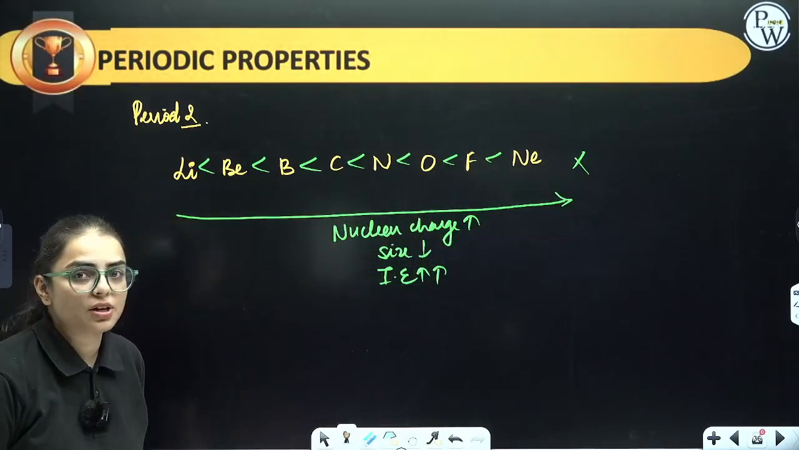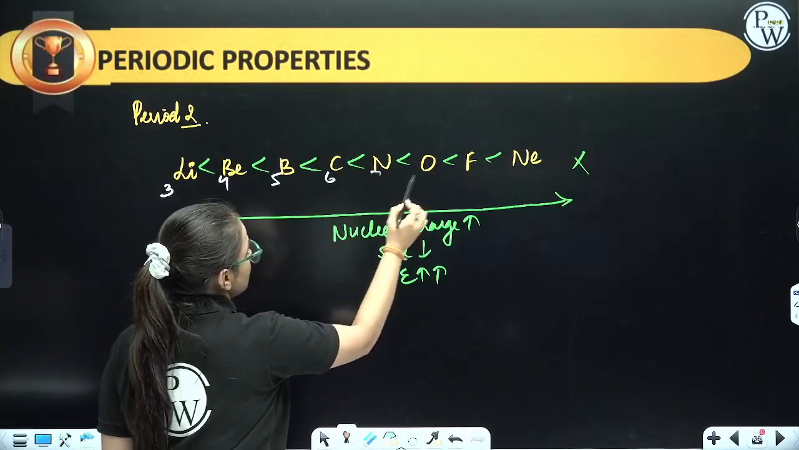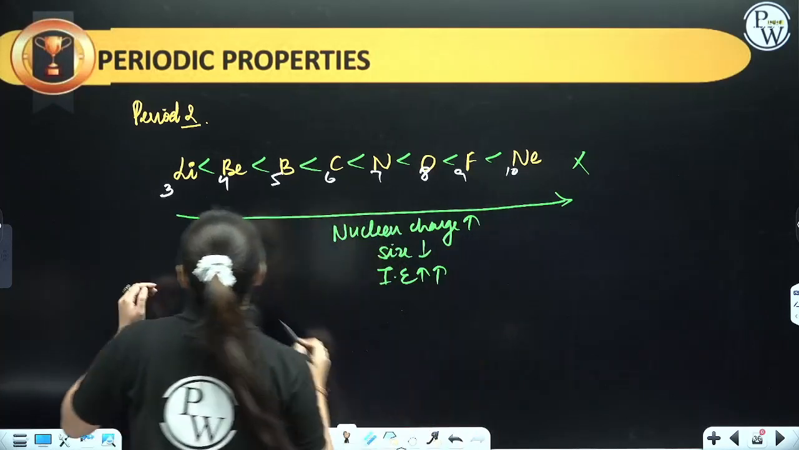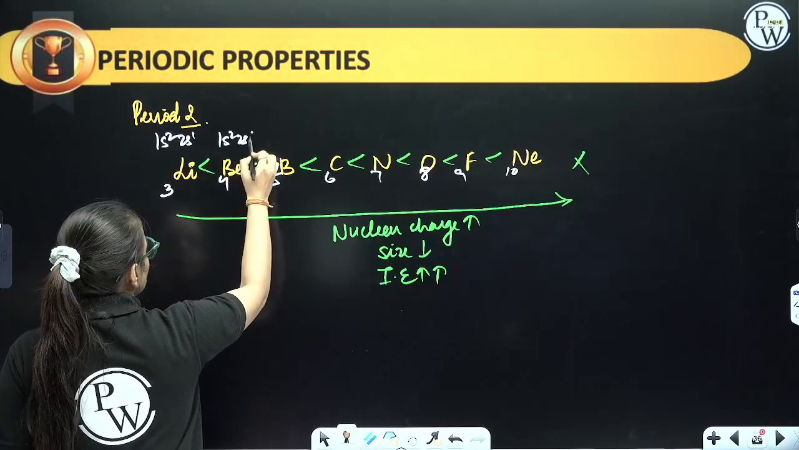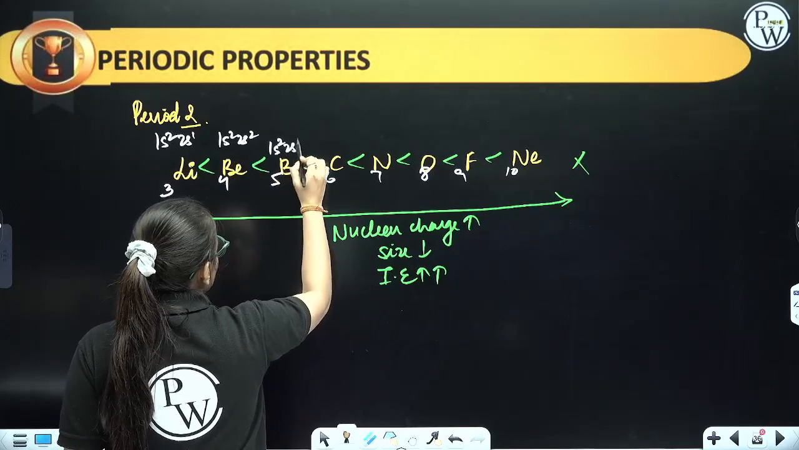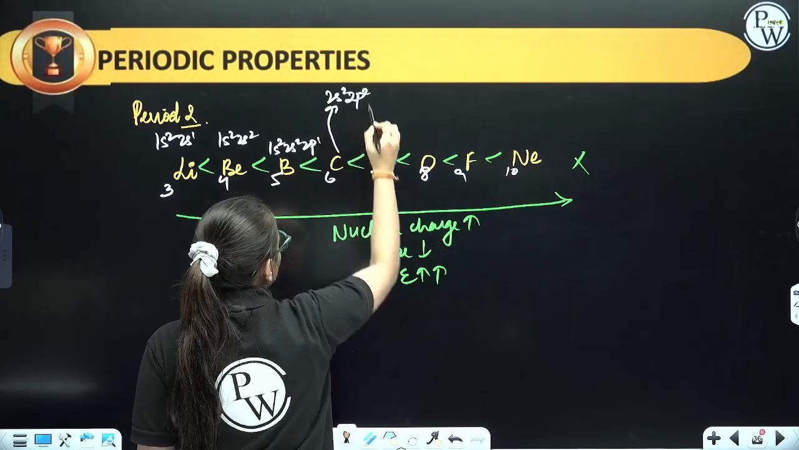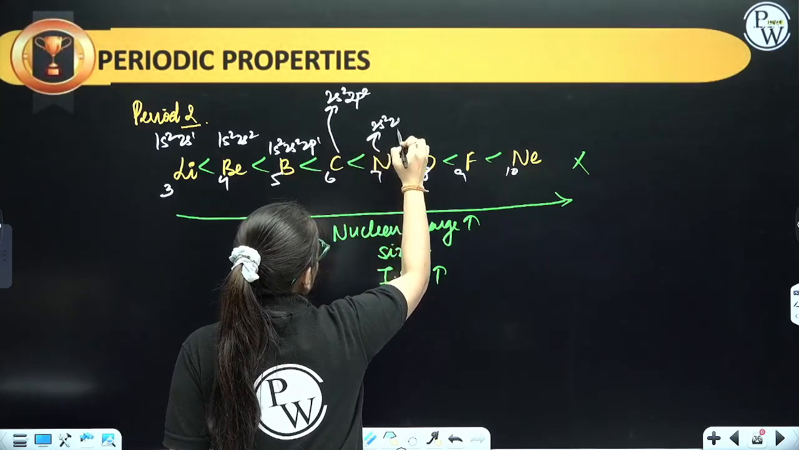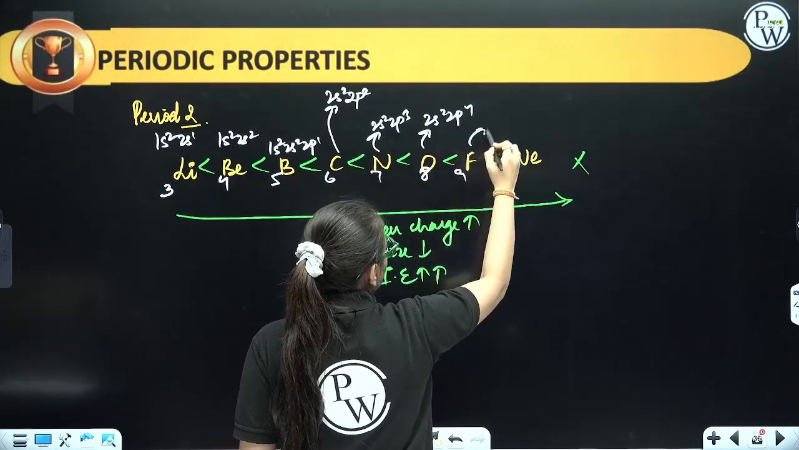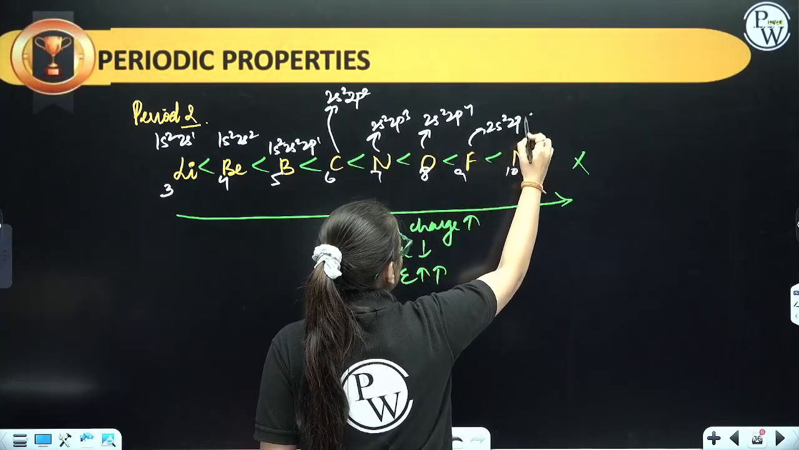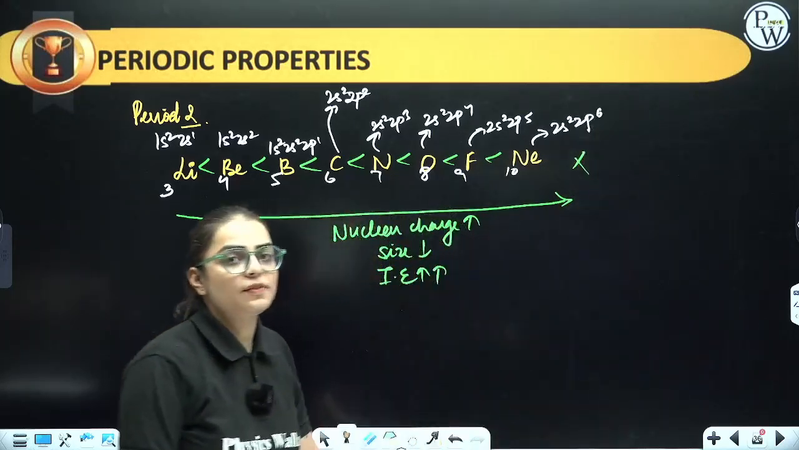Let us write the electronic configurations. First of all, write the atomic number 3, 4, 5, 6, 7, 8, 9, 10. Let us write electronic configuration: 1s2 2s1, 1s2 2s2. Now 1s2 2s2 2p1. For this, 2s2 2p2. For this, I am writing for outermost 2p3. For this, 2s2 2p4. For this, 2s2 2p5. For this, 2s2 2p6. I told you that fully filled will have the highest.